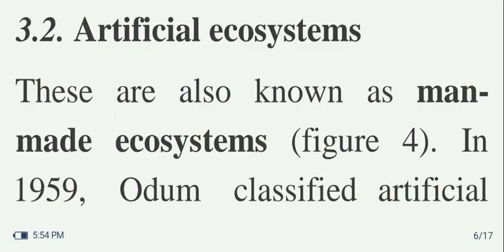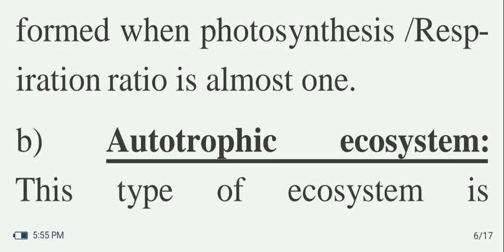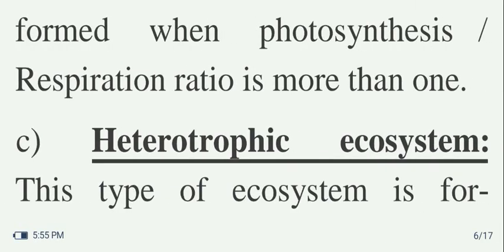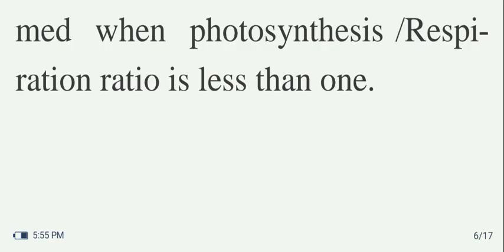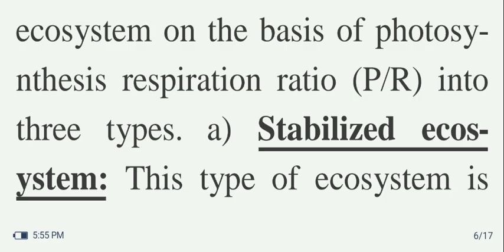Artificial ecosystems are also known as man-made ecosystems. In 1959, Odum classified artificial ecosystems on the basis of photosynthesis respiration ratio into three types. Stabilized ecosystems: this type of ecosystem is formed when the photosynthesis to respiration ratio is almost 1. Then autotrophic ecosystem: this type of ecosystem is formed when the photosynthesis respiration ratio is more than 1. Then heterotrophic ecosystem. Wait a minute. First, a stabilized ecosystem.